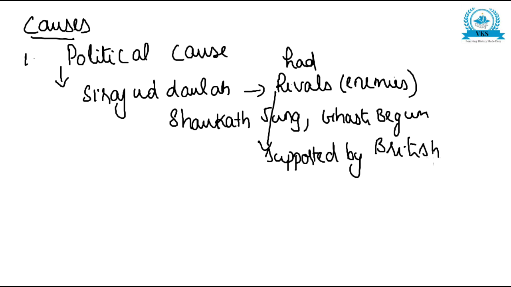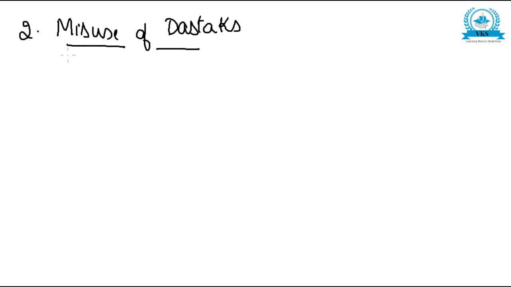So this was the political cause for the Battle of Plassey. That is, Siraj ud Daula had many rivals and these rivals were supported by the British. Now the second cause is the misuse of Dastaks. Let us see what a Dastak is.